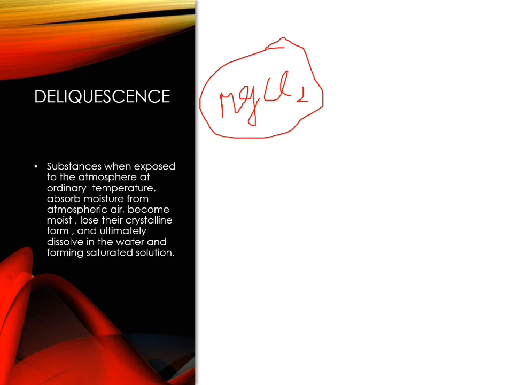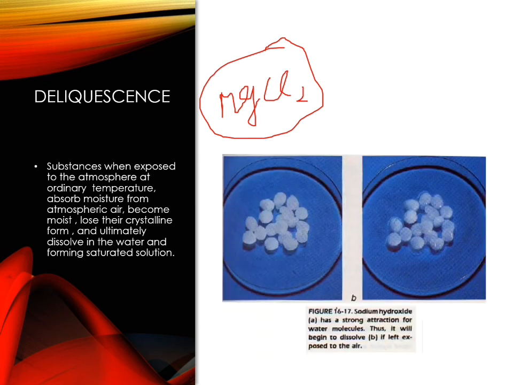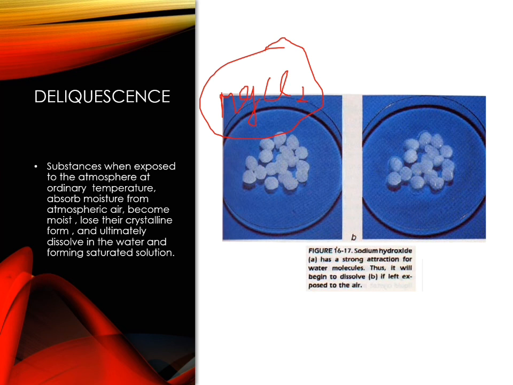When deliquescent substances absorb moisture, see here, this is sodium hydroxide, and this sodium hydroxide is also a deliquescent substance. It absorbs moisture, becomes moist, and then ultimately dissolves in the absorbed water, forming a saturated solution. So this is called a deliquescent substance, and this is the observation: after dissolving, it forms a saturated solution.